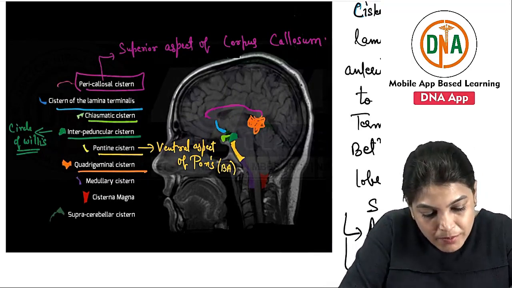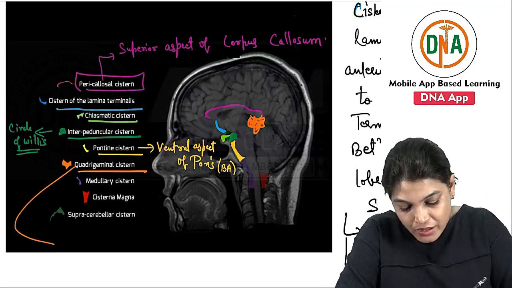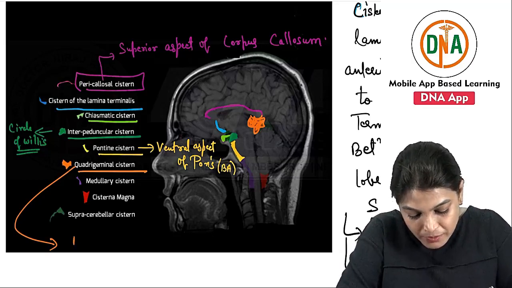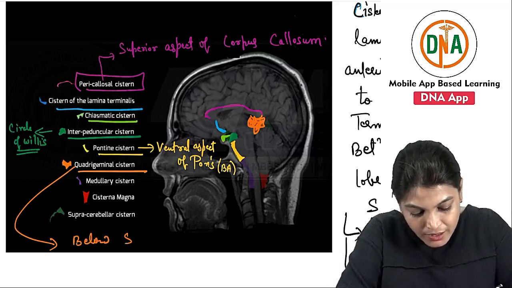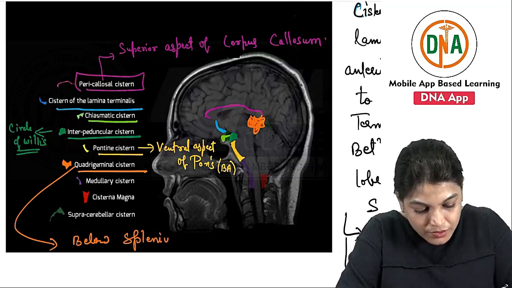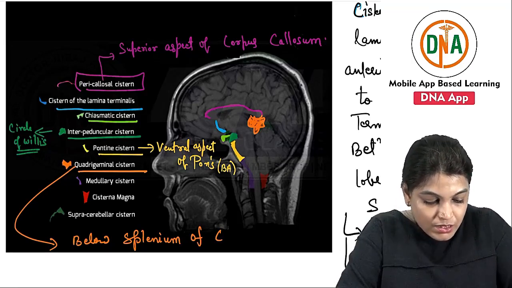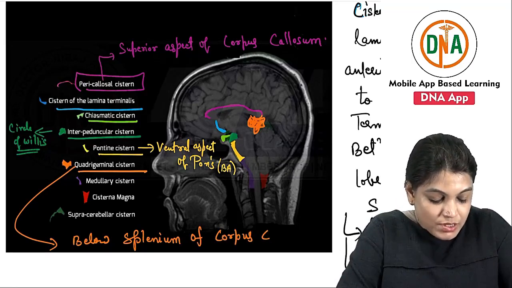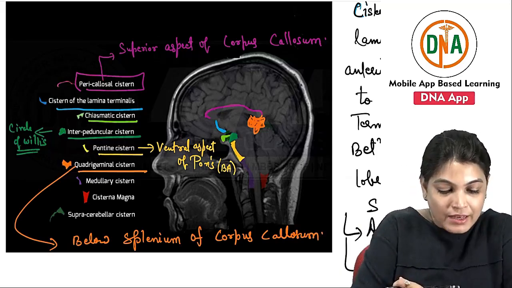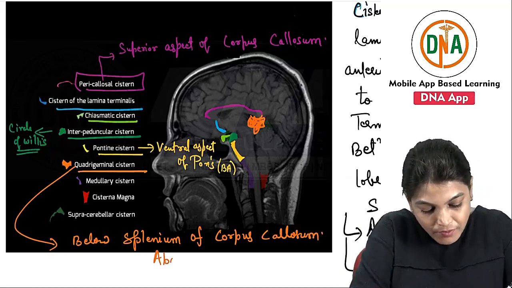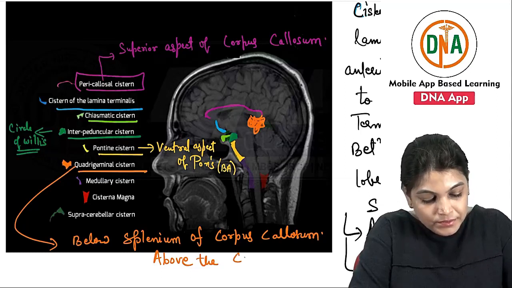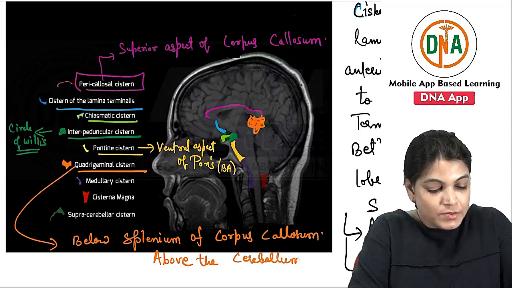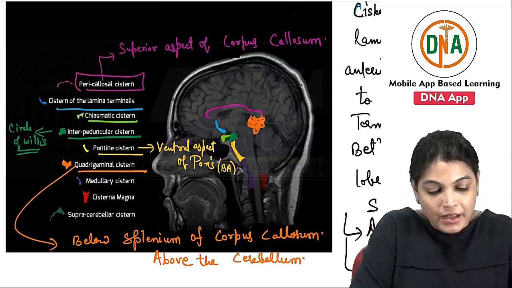This is the splenium part of the corpus callosum. It is lying below the splenium of the corpus callosum and above the cerebellum.